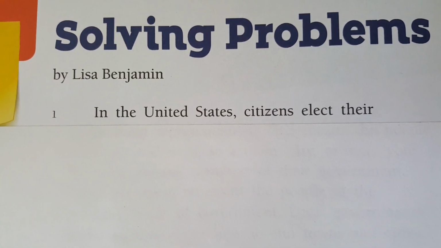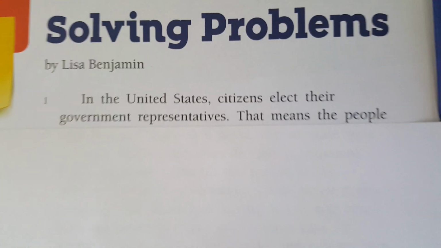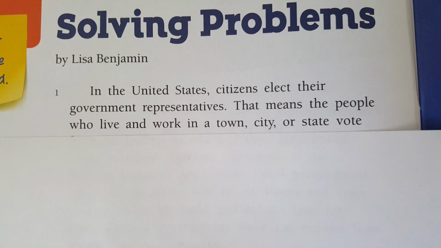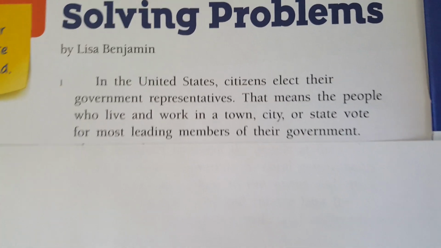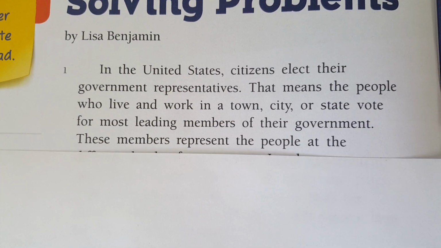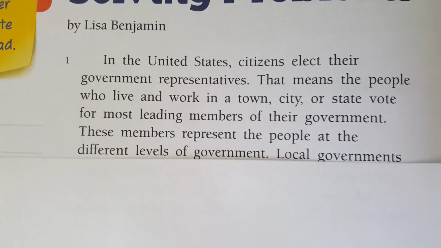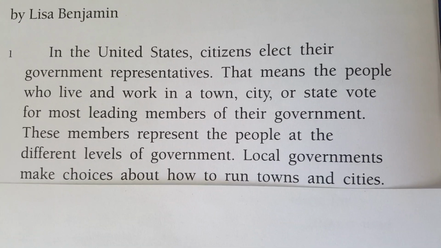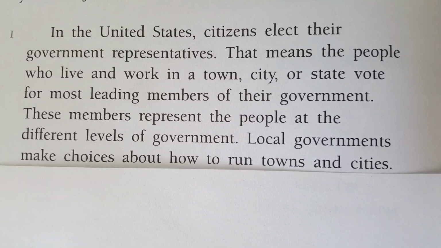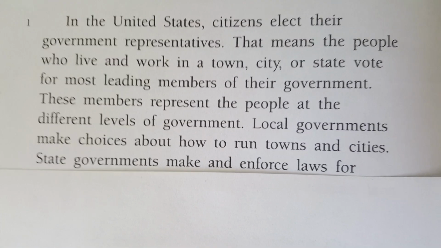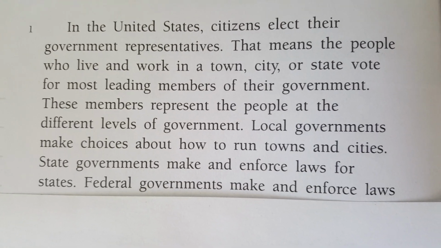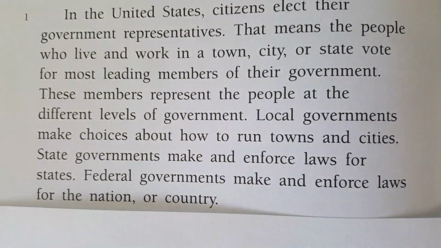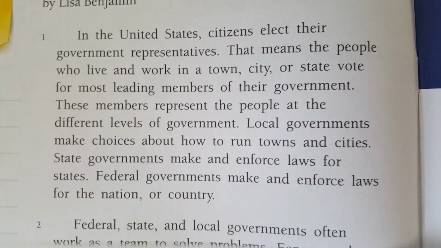In the United States, citizens elect their government representatives. That means the people who live and work in a town, city, or state vote for most leading members of their government. These members represent the people at the different levels of government. Local governments make choices about how to run towns and cities. State governments make and enforce laws for states. Federal governments make and enforce laws for the nation, our country. That's it for paragraph number 1.